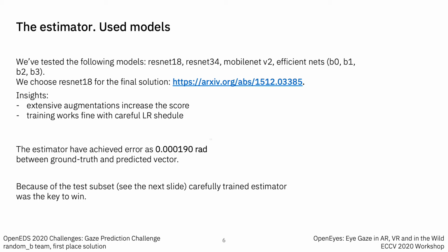Which insights do we have? Extensive augmentations increase the score, and training works fine with a careful learning rate schedule. The estimator has achieved very low error between ground truth and predicted vector. And because of the test subset, I will talk about it on the next slide. A carefully trained estimator was the key to win, in our opinion.